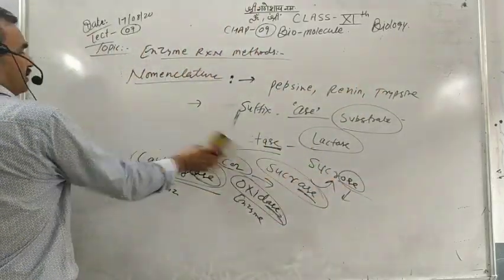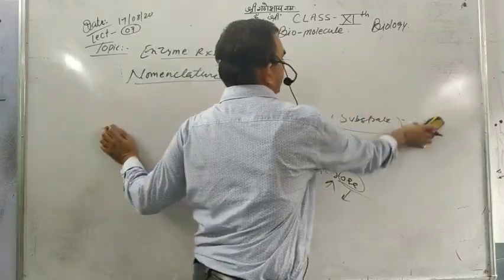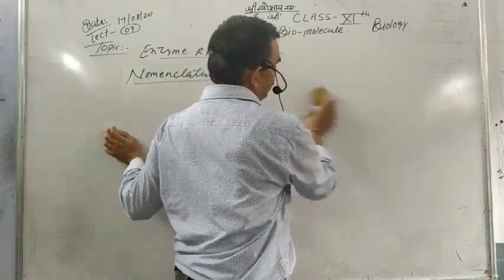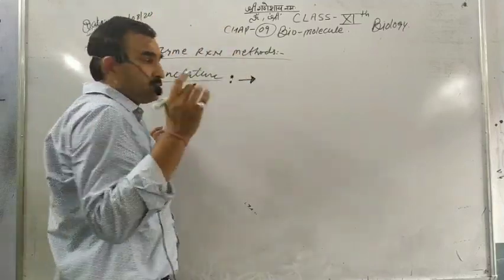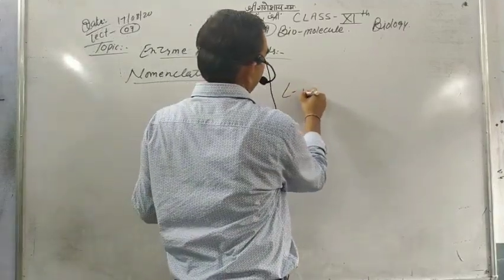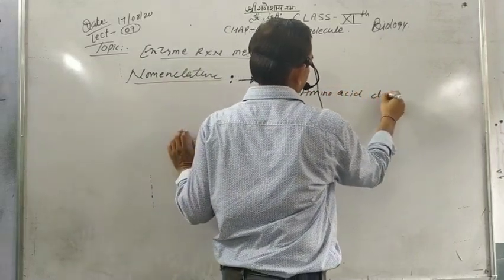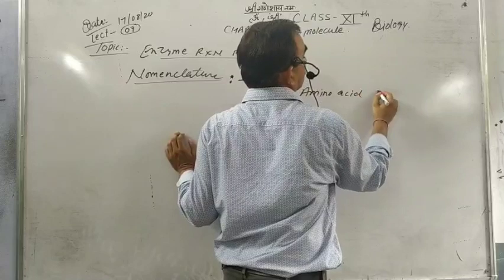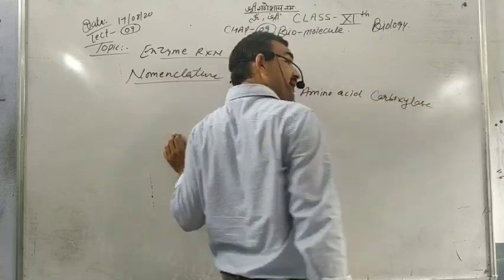Finally, the International Union of Biochemistry gave the names of the enzymes, like L-amino acid carboxylase. What is the meaning?